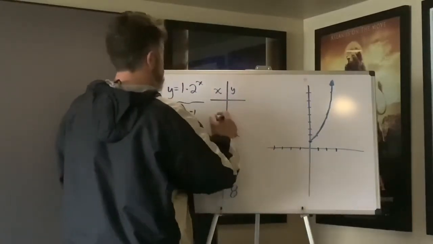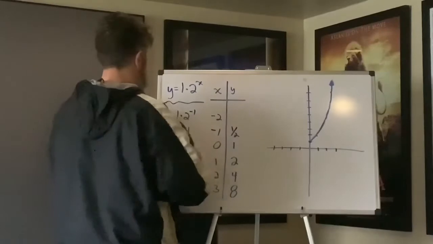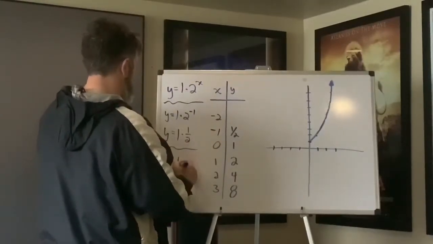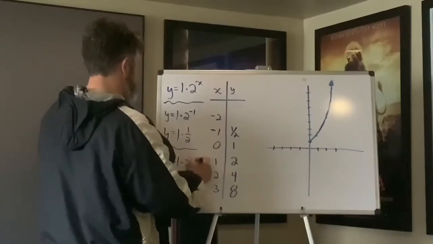All right. Okay, let's see. What do we do now? Let's try the next one. Y equals 1 times 2 to the negative 2.